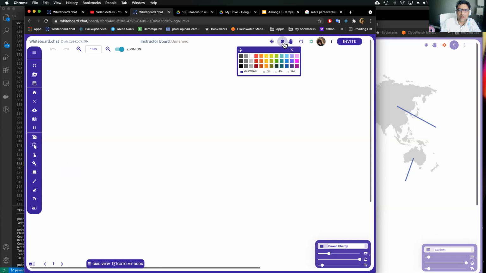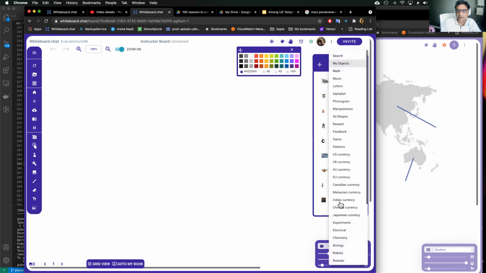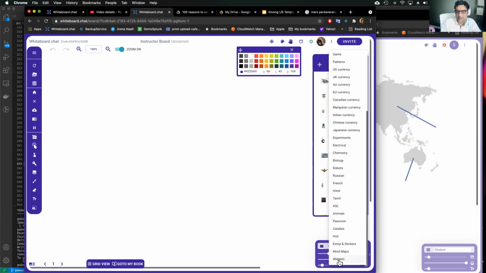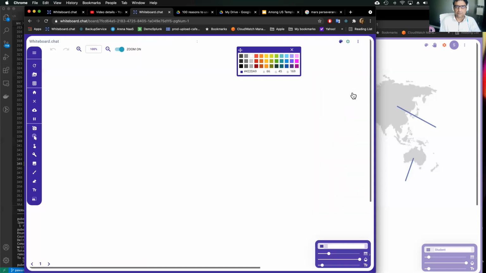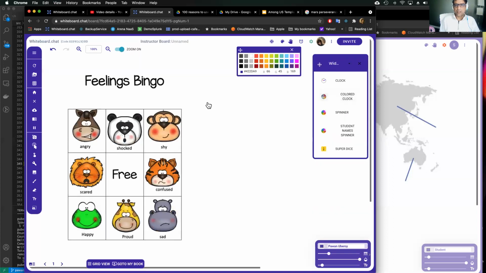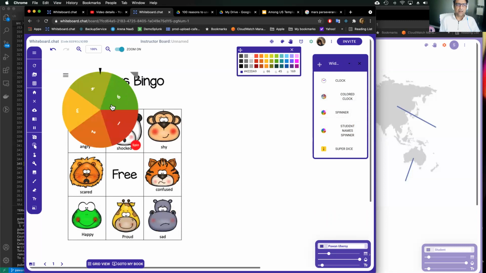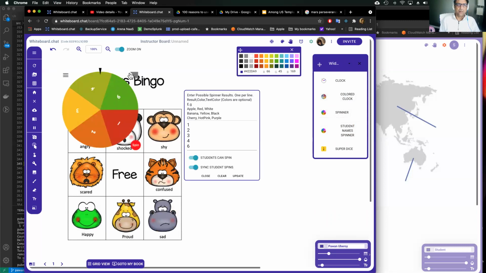And while that loads, I can also find my widgets. Okay. And then you can put a spinner here, right? And then you can change the spinner to have all the feelings.